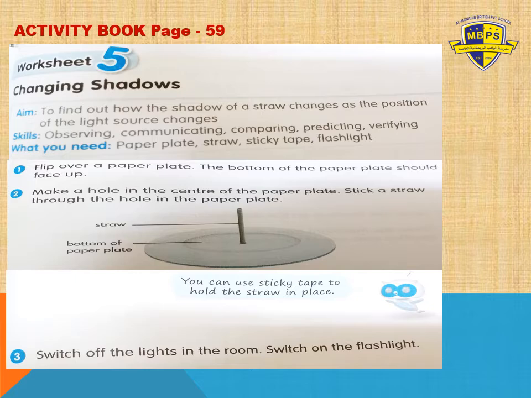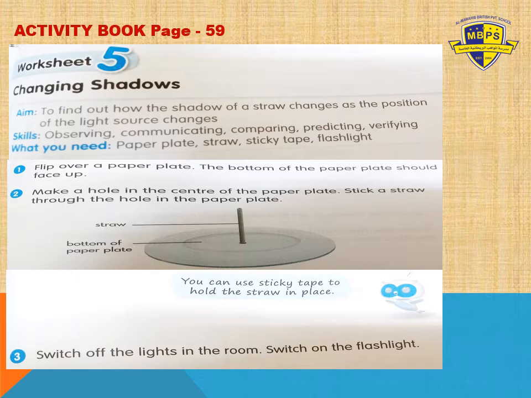Fine. What's written there? Who will read? Okay, fine. Wait a minute. I will give you a chance to read. Okay, what is written there? Worksheet 5. Changing shadows. What is the aim? What do you have to do in this? To find out how the shadow of a straw changes as the position of the light source changes. When the light source is on any object, we will see how the shadow will form and how it will change.